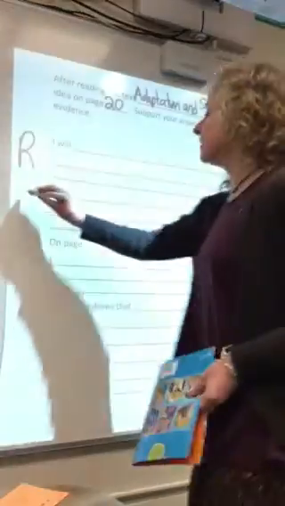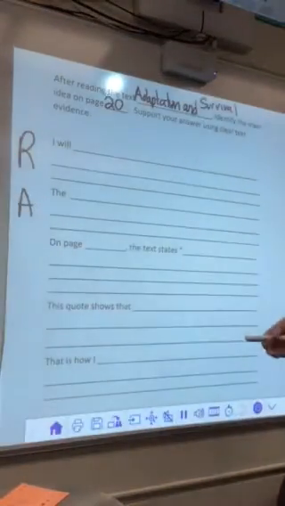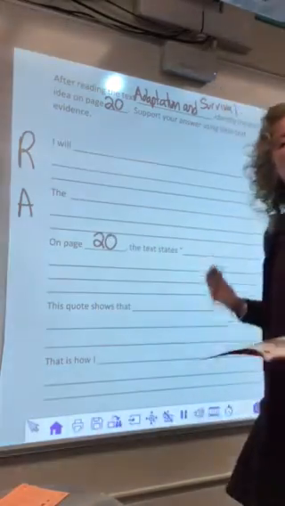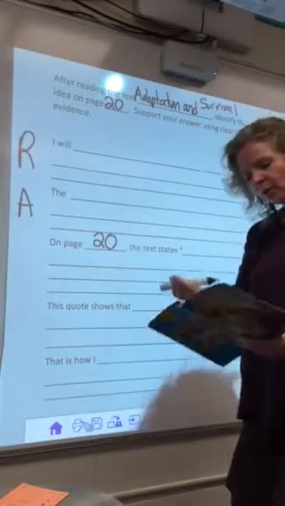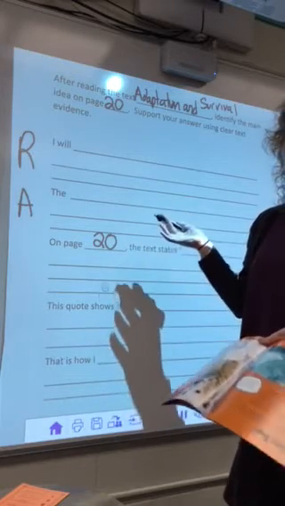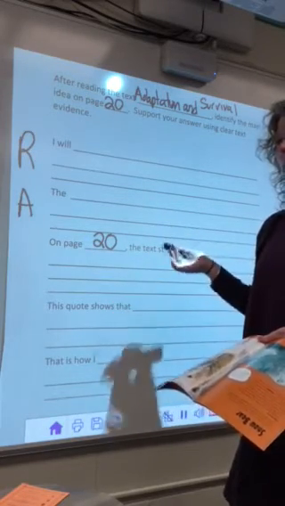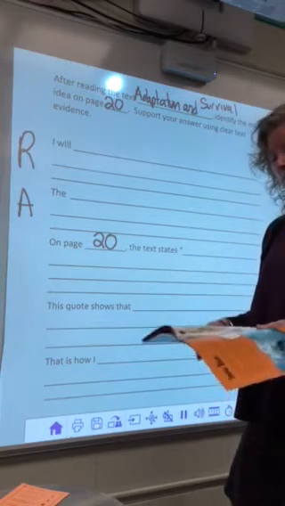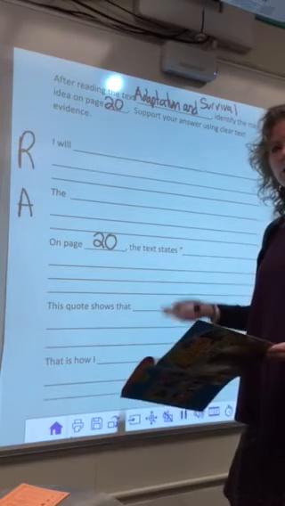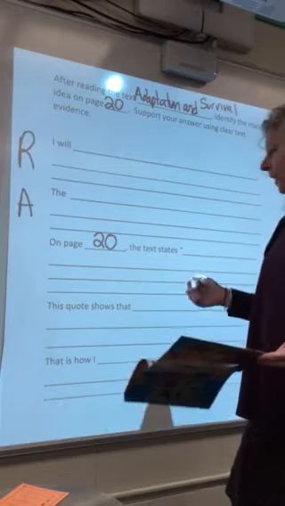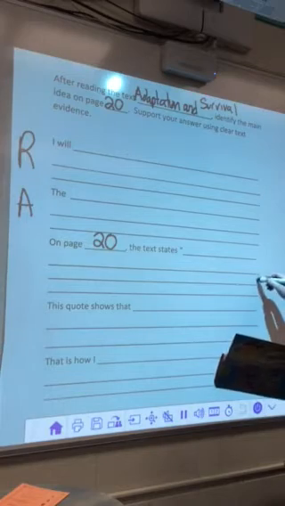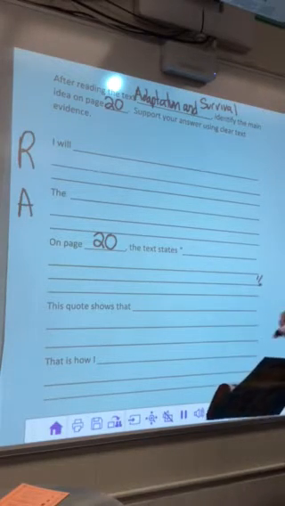So once I come up with an answer for my question, then I'm going to pick a quote from page 20 that's really going to prove what my answer is. So I'm going to really have to search and reread and find one. Really, I think my answer was about how the main idea is that the polar bear uses fat and fur to help it adapt to its environment. So I've got to find a sentence that talks about how their fat and fur helps them survive. When I find that, I'm going to fill in those exact words, and then when I finish with the exact words, I'll put my ending quote and my period.